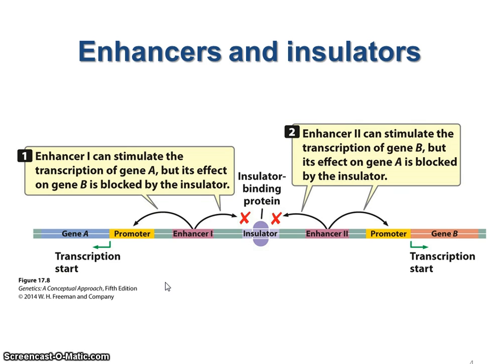Now keep in mind there was some confusion. Enhancers, I know this looks like it's double-stranded. Enhancers are only found on one strand, even though these proteins sit down on both strands. Okay, so only one strand is recruiting proteins to that site. And again, genes are also only encoded on a single strand. And so gene A is on the minus strand, and it's being transcribed to the left. Gene B is on the plus strand, it's being transcribed to the right. And so keep that in mind. Enhancers can be on either strand, it doesn't really matter.